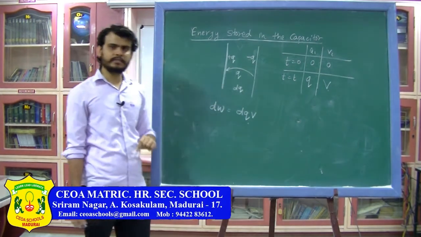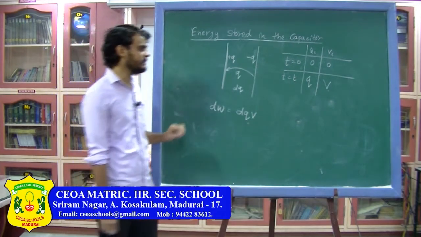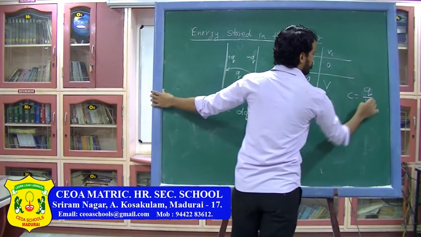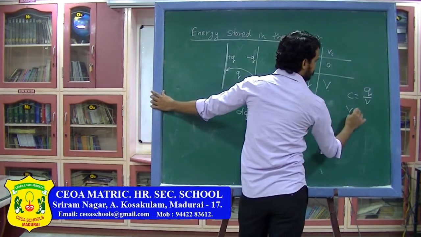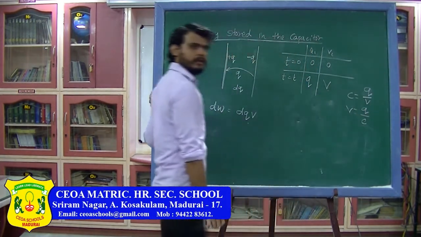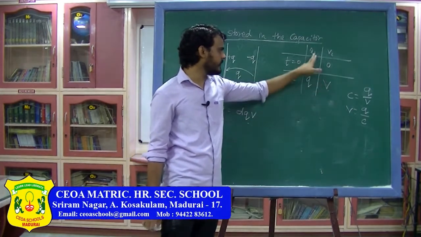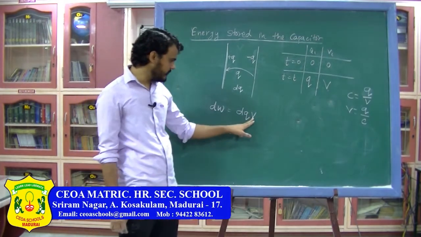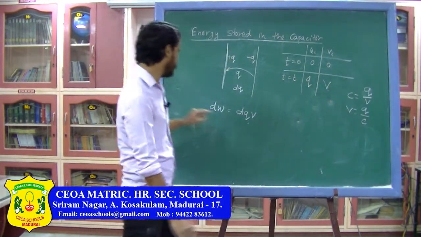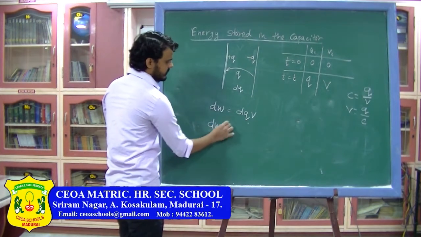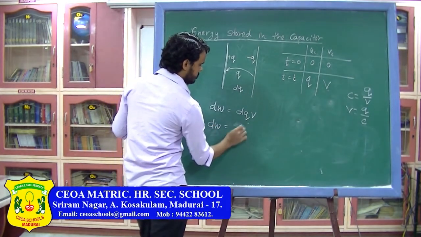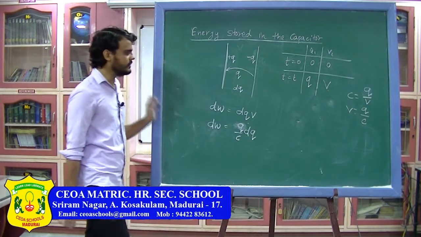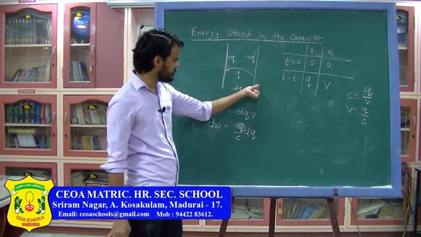Now, as the capacitance does not depend on the charge and does not depend on the potential, I can write capacitance C is q by V, and from here I can write V equals q divided by C. As both charge and potential are variable on the capacitor, I cannot do the integration directly, so I have to replace V in terms of q. So I can write the work done to move this dq charge will be q divided by C into dq. This is the work done to move this dq charge from this plate to this plate.